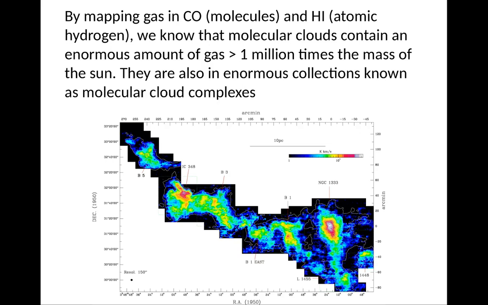These clouds are also in enormous collections known as molecular cloud complexes. This is a number of molecular clouds which are not forming, but are associated closely just because they're essentially forming from one big stream. So these are molecular cloud complexes, and they form stars in the densest parts of these molecular clouds.